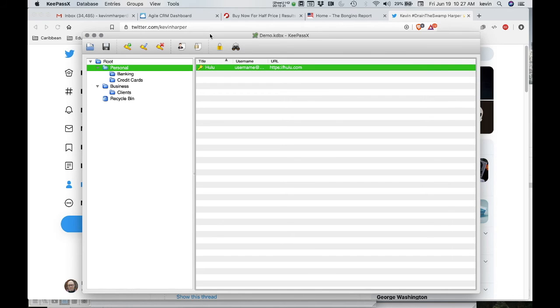All right, so now you go into your phone, and if you use iPhone, it's going to be one product name. If you use Android, it's going to be something else. On Android, I believe what I'm using is called KeePass.